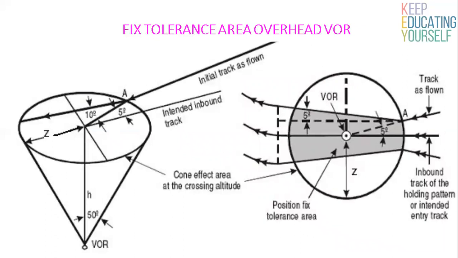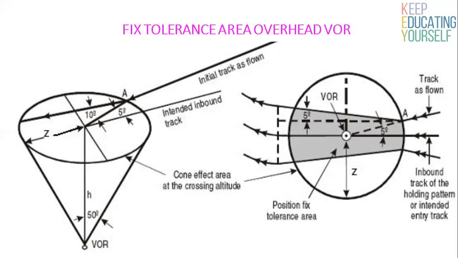Fixed tolerance area for VOR. Fixed tolerance area should be determined using a cone effect, an area based on a circular cone of ambiguity generated by a straight line passing through the facility and making an angle of 50 degrees from the vertical. On the left hand side you can see 50 degrees from the vertical.